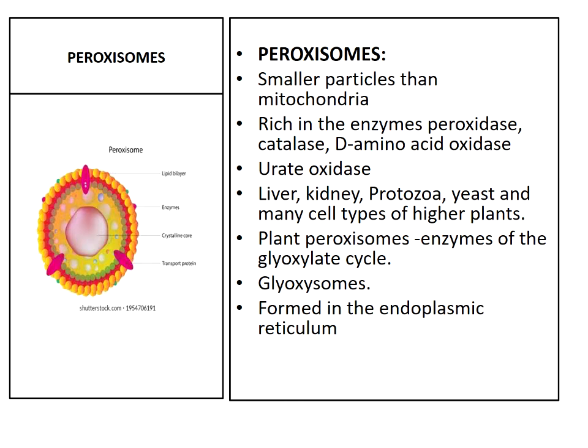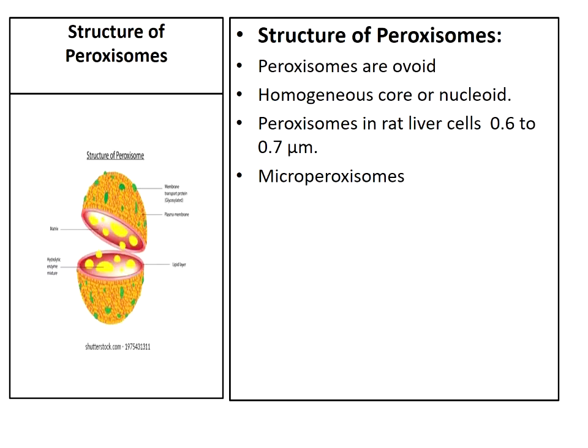Next is the structure of peroxisome. These peroxisomes are ovoid, granular, limited by a single membrane. They contain a fine granular substance which may condense in the center, forming an opaque and homogeneous core or nucleoid.